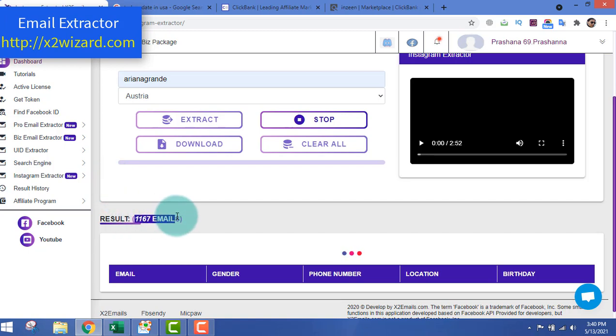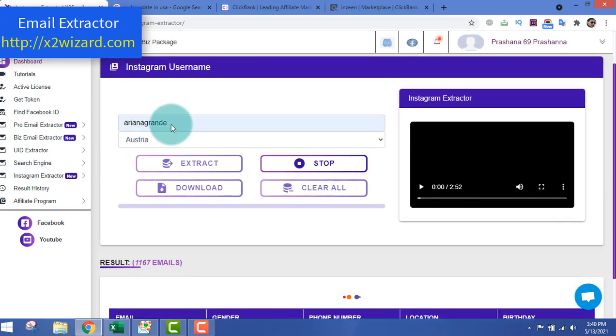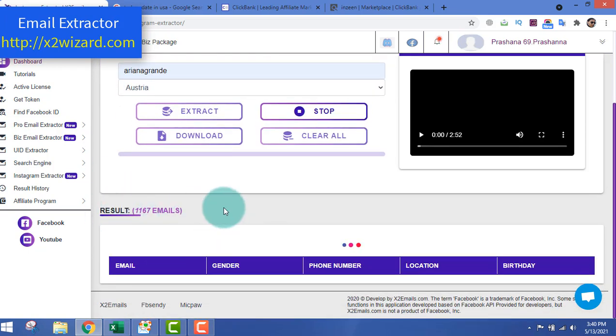It's been a while, and I've just started the extraction process. It's really easy. You just have to insert the Instagram username out here and the country, and you can extract emails. This software is very awesome.